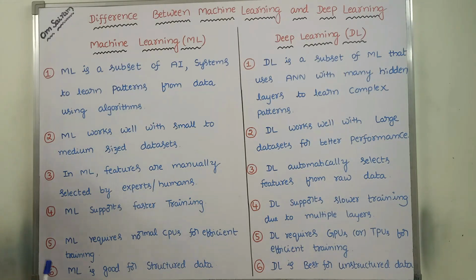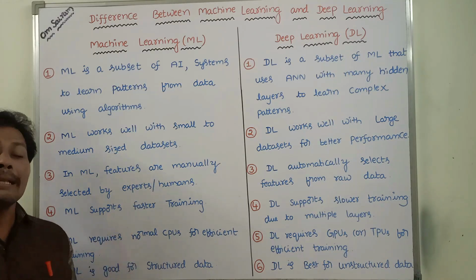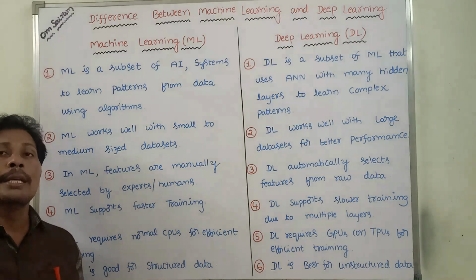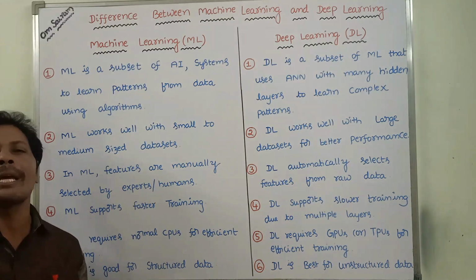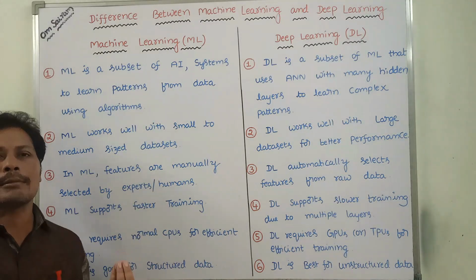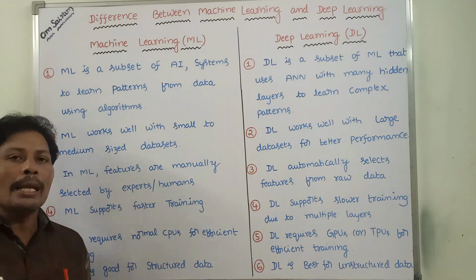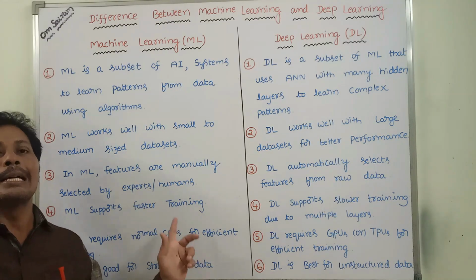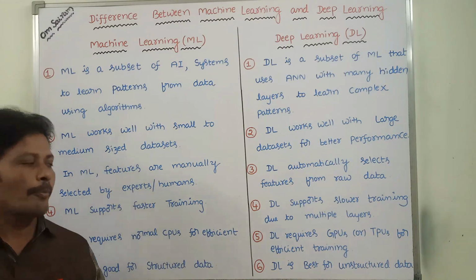Next, sixth point. ML is good for structured data. What is the meaning of structured? If the data is in the form of a table, then we can say that it is structured data. So machine learning works well if the data is structured, that means data in the form of tables.